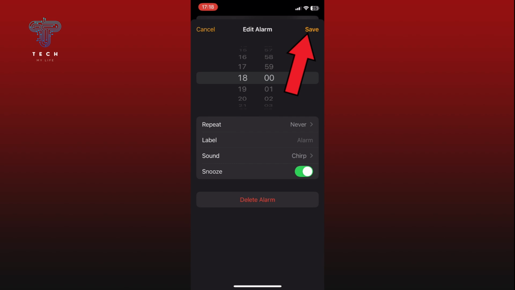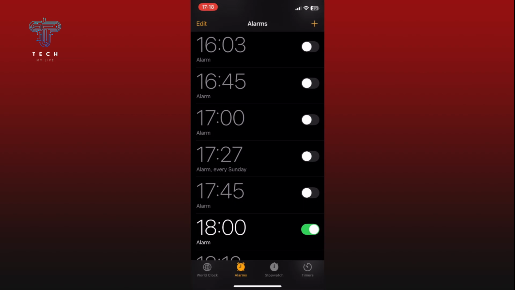Finally, tap on the save button from the top right corner of your screen and save the changes. And this is how you can change alarm sound on iPhone.